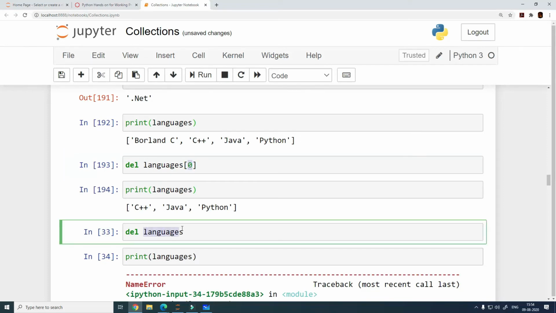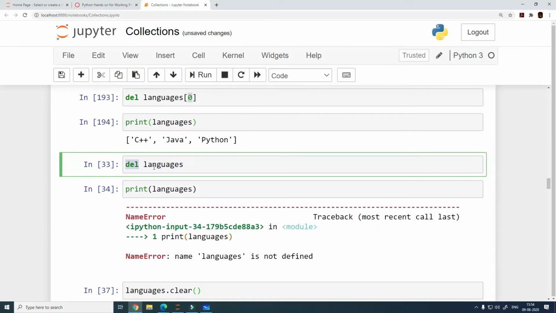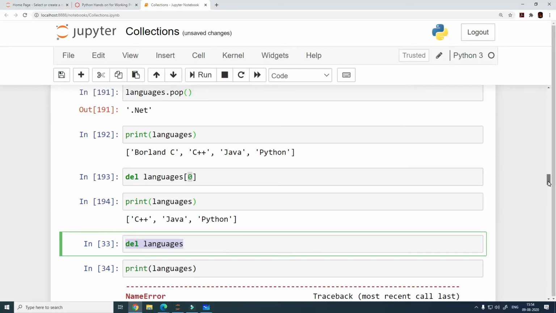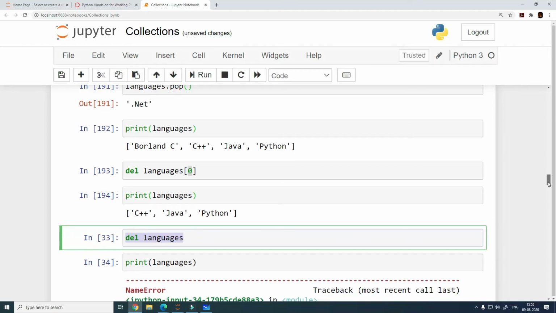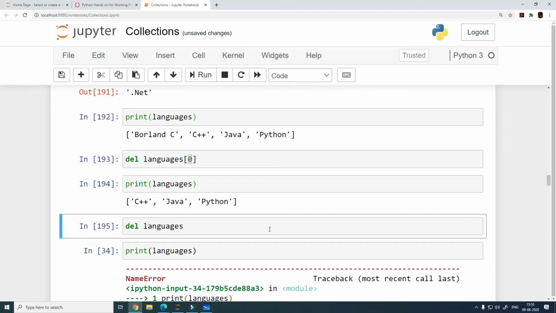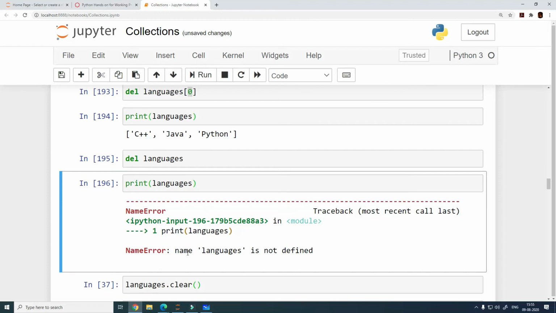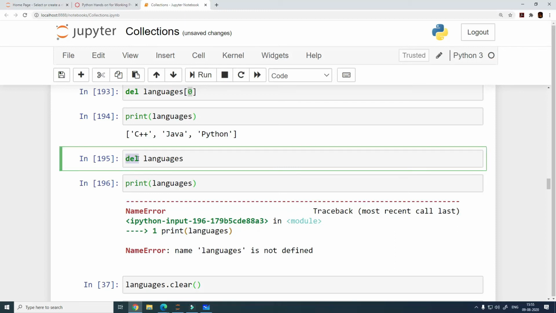Now what will this command do? Any guesses? del languages. Remove the whole list. Yes, of course, this is going to delete the list itself. So when you do this, my list will not exist anymore. The whole list got deleted. And when you print this, it says name languages is not defined. This error only occurs when you try to access a variable which is not defined. When we do del languages, it deletes not just the elements, but the variable itself, and that is what is happening here.